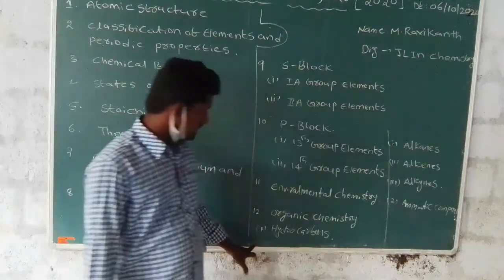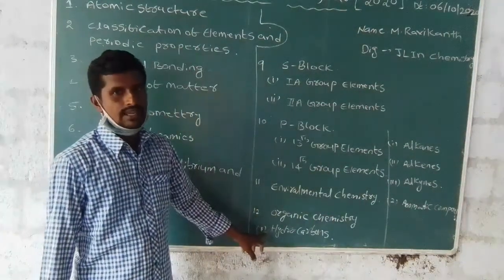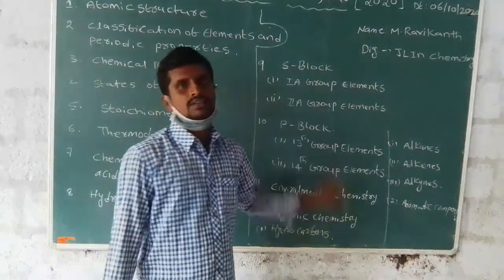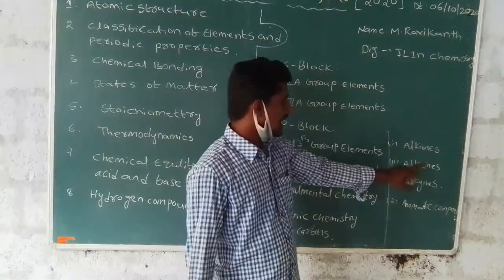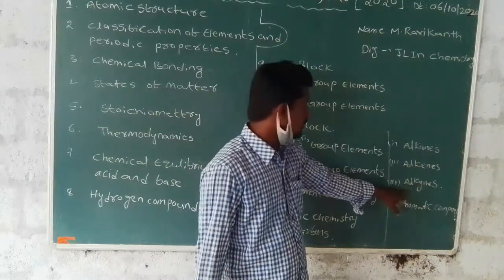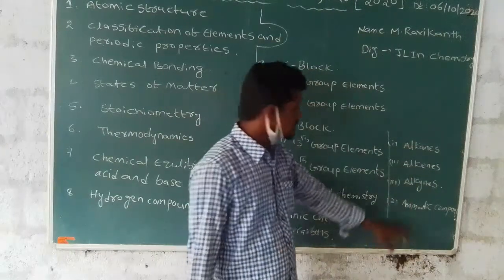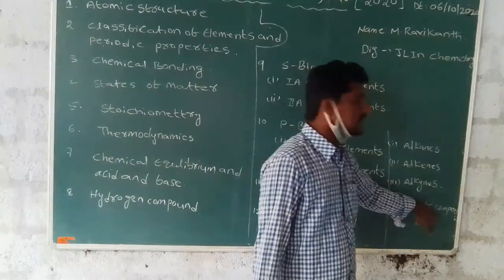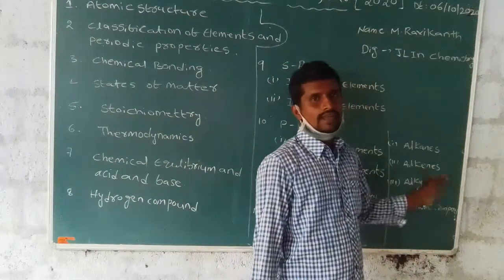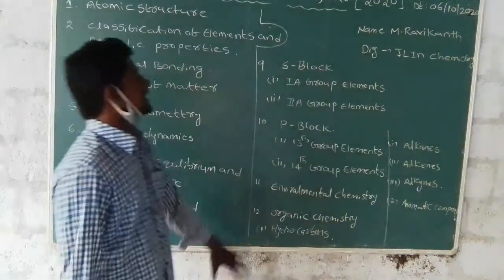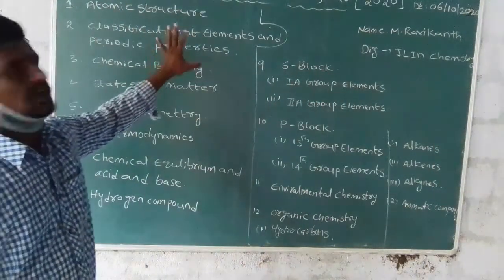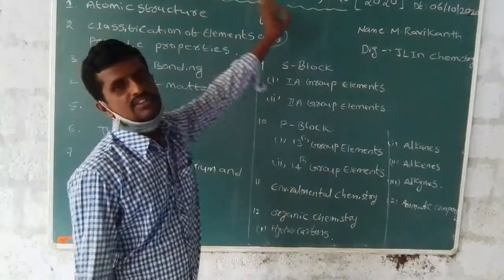In organic chemistry, the first topic is hydrocarbons, meaning alkanes, alkenes and alkynes. The last topic is aromatic compounds, meaning benzene compounds. This is a total of 12 lessons of first year chemistry.